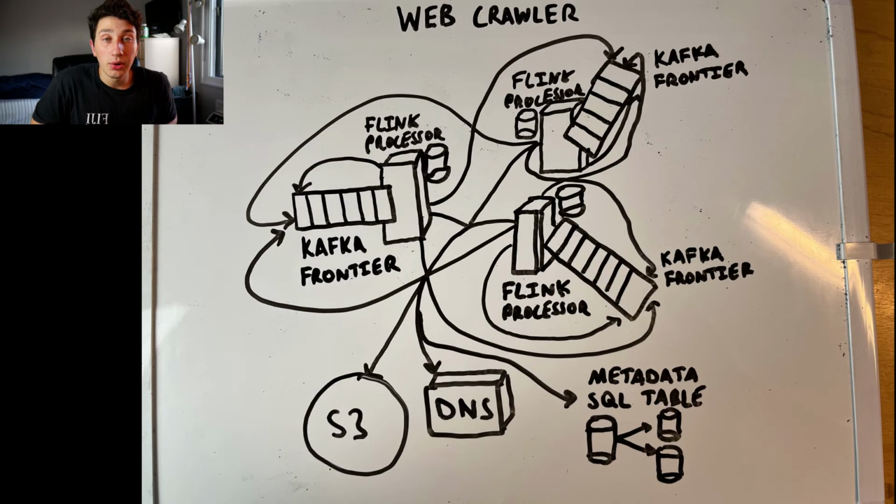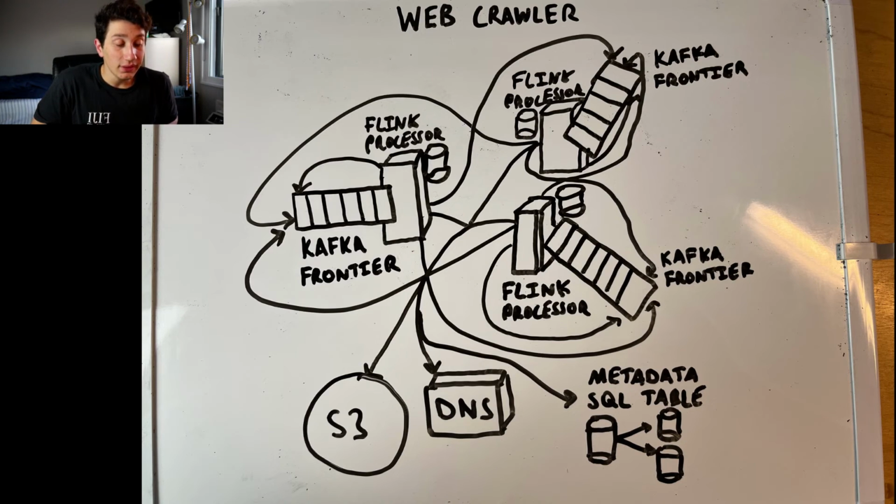So basically the point here is that I only drew out 3, but in a real web crawler we'd probably have hundreds of these, where all of the Flink processors can write both back to their own queue. They can also write to the other queues, because sometimes they're going to parse URLs that are in different partitions than theirs, and if so, they're going to have to send that to the right queue. Fortunately, Kafka does manage that load balancing for you, which is great.